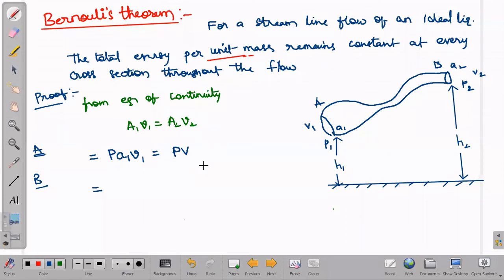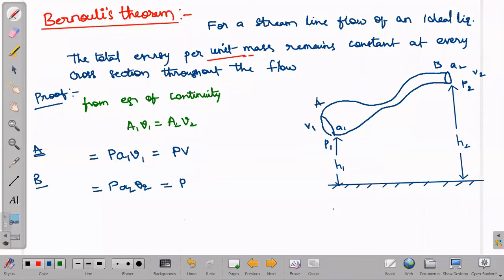Next, the work done per second at the surface B, what do we get? Same way we can write P A2 V2.